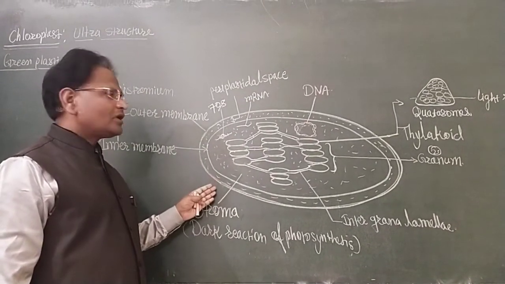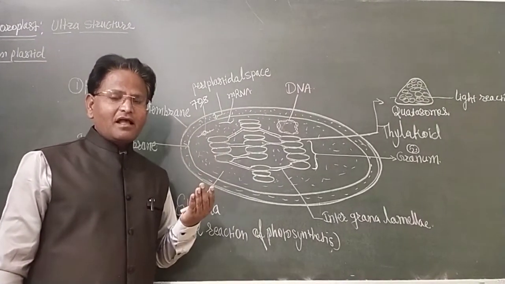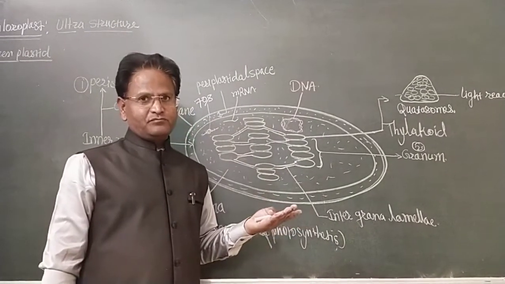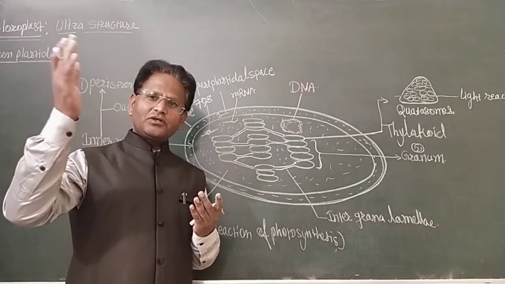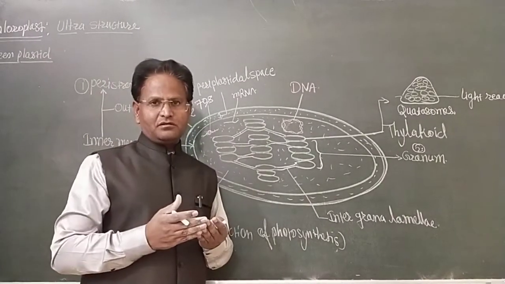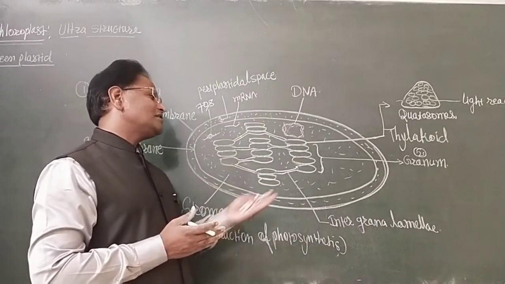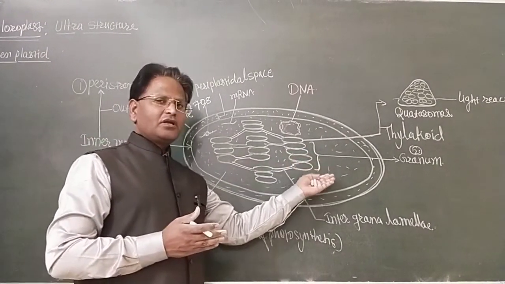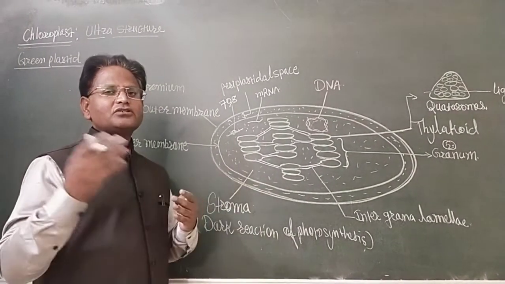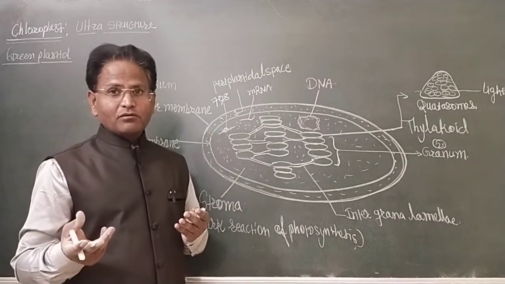So here, in the chloroplast, light energy is absorbed by grana and converted into ATP and NADPH2. So light energy is converted into a chemical, usable form of energy, and that biologically usable form of energy is utilized in the dark reaction of photosynthesis for the synthesis of energy-rich carbohydrate, the glucose molecule.